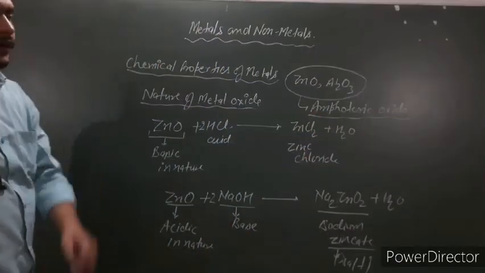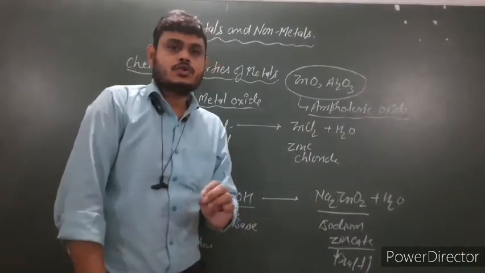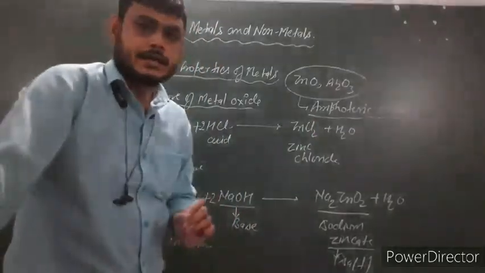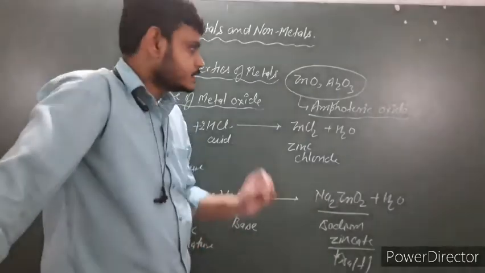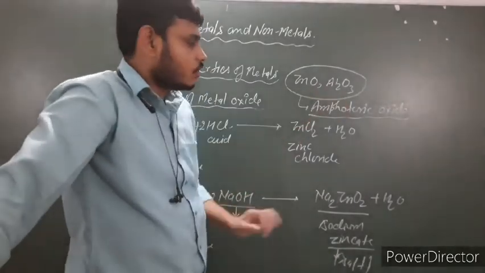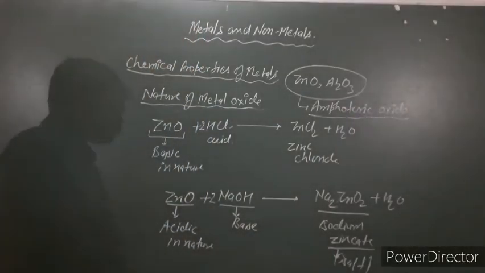And how do we define an amphoteric oxide? Those metal oxides which show both acidic behavior as well as basic behavior are called amphoteric oxides. Clear?